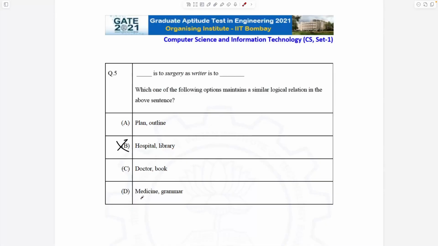And D, medicine is to surgery, as writer is to grammar, right? Medicine is required for the surgery, but a writer is not required for the grammar to exist, right? Why? Because grammar is an independent concept. Inside of the book, maybe the writer does not really have a very good grasp of English and writes in very bad grammar, and then the editor of the book basically corrects the grammar, right? So that can also exist. This D does not really fit very well. So what does fit? C fits, right?